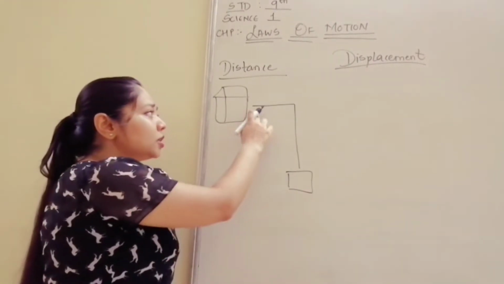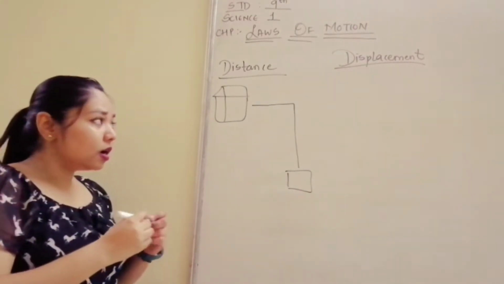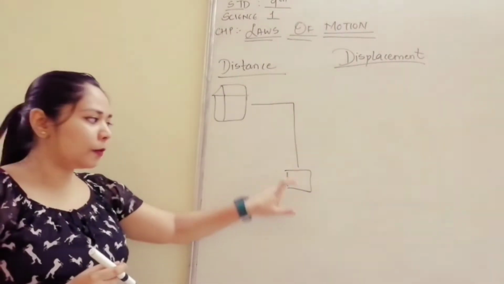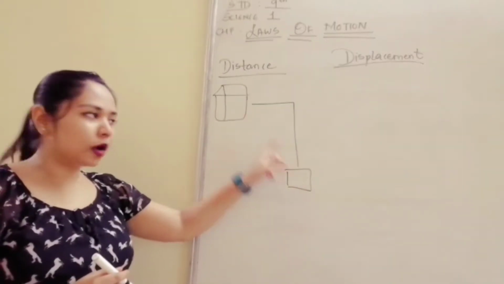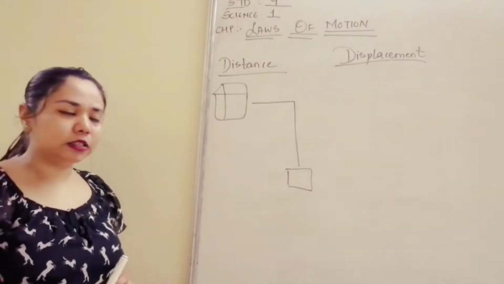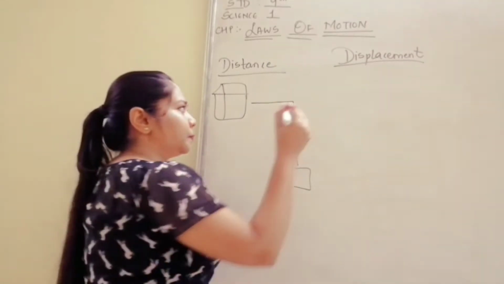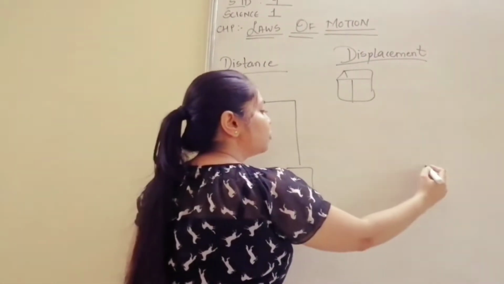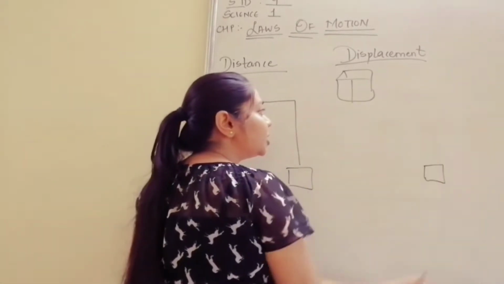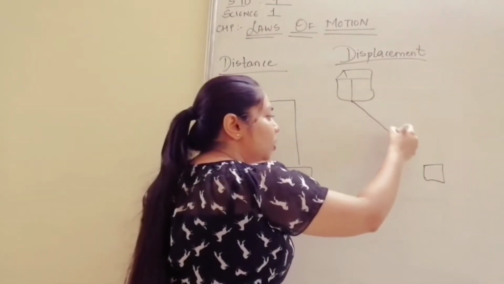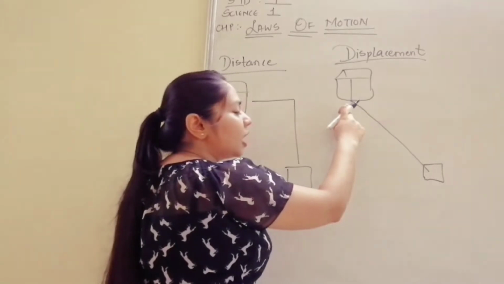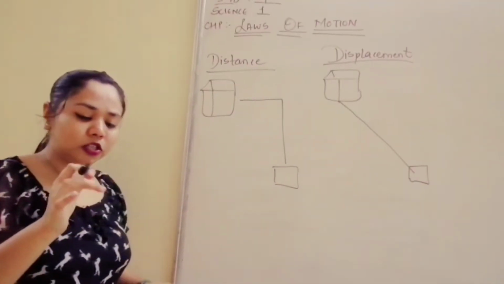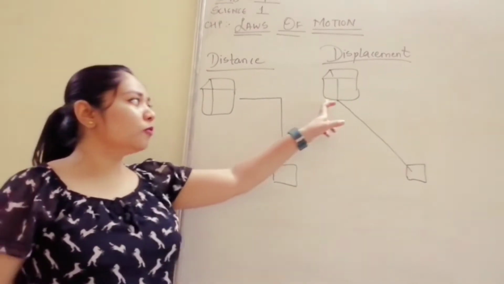This is known as distance. The path I have travelled to reach from one starting point to another finish point is known as distance. Now what is displacement then? If this is my house and I have to reach somewhere here, displacement will be the shortest or the minimum distance from the starting point to the finish point.